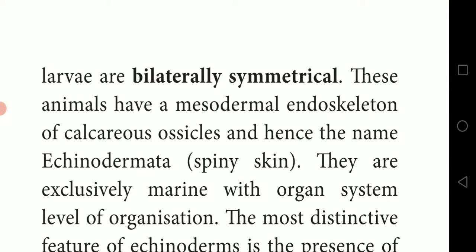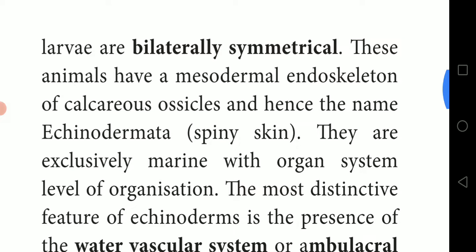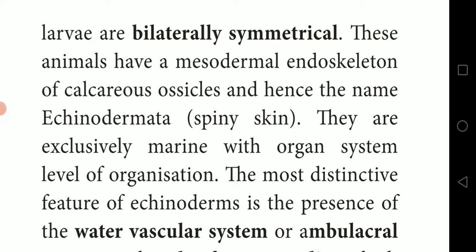This is an important point, they will ask you. These animals have mesodermal endoskeletons made up of calcareous ossicles, hence the name Echinodermata. They are exclusively marine with organ system level of organization.